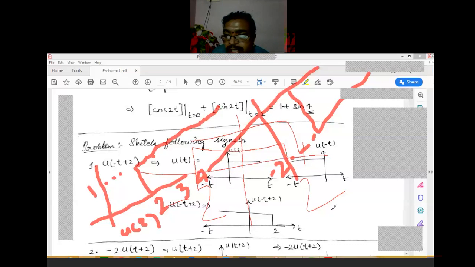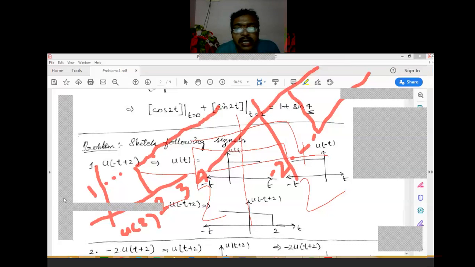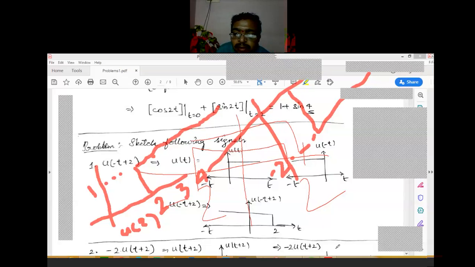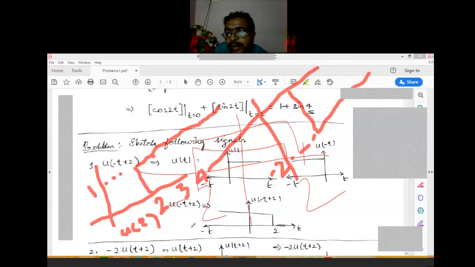Okay, can you understand? I'll try to remove this annotation. Can you understand, or do you want me to repeat one more time? Yes, please keep your reply in the chat box. Yes, this graph is u of t plus 2, only u of t plus 2.